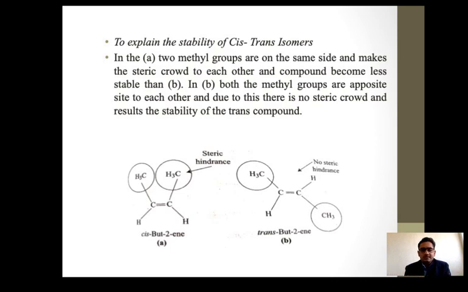Due to the resistance of those 2 methyl groups, the stability of that compound decreases, and it becomes higher in energy because there is repulsion between these 2 methyl groups. So the cis-butene, the cis olefin, is less stable than the trans. In the trans, the 2 CH3 groups are on opposite sides of each other, so there is no steric crowd, no repulsion, no crowdedness. That's why its stability is more compared to the cis compound.